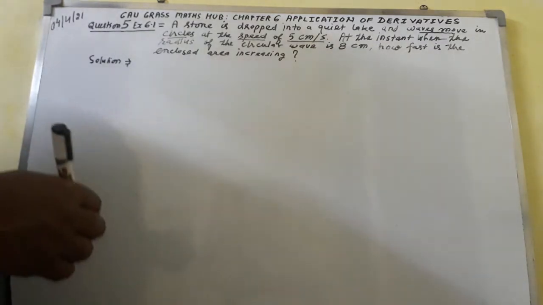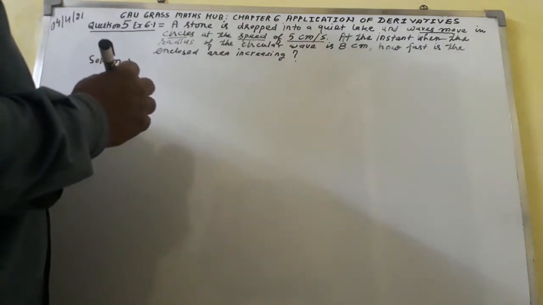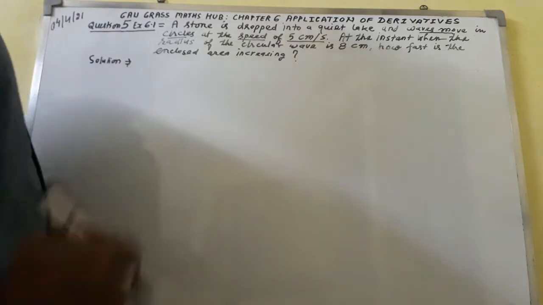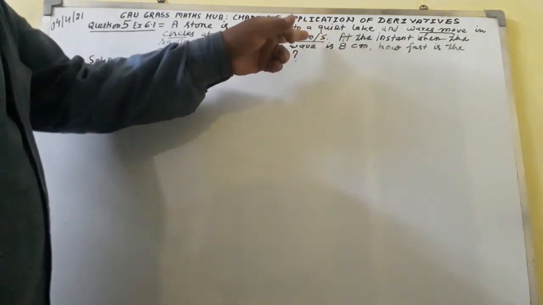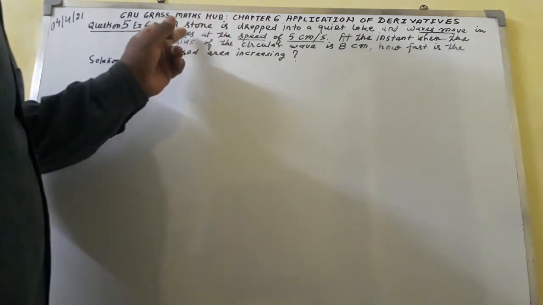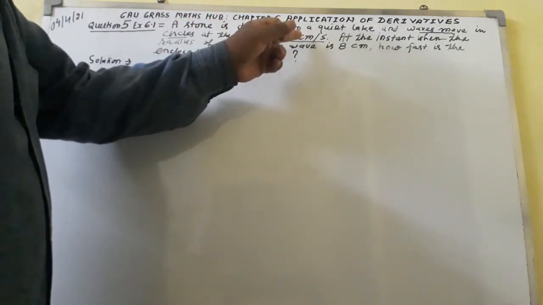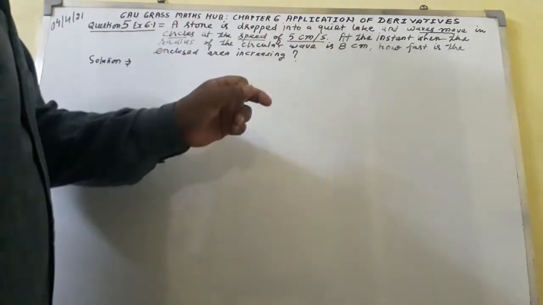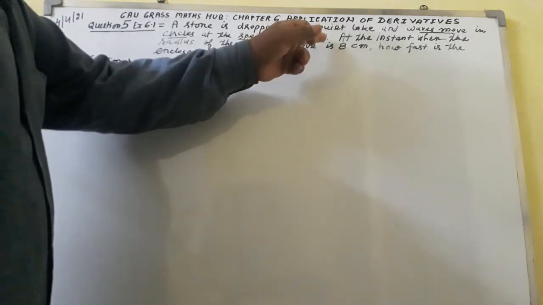This means that centimeter per second gives the radius of the circle as 5 centimeters and time in seconds.